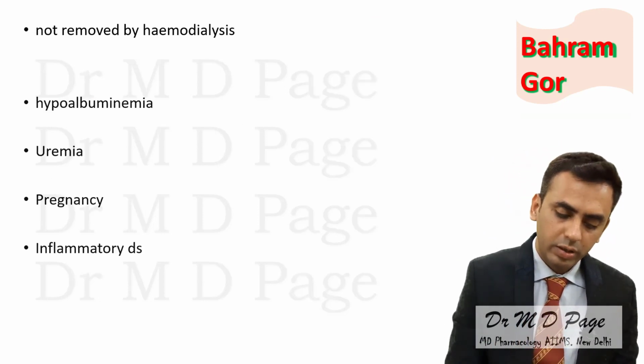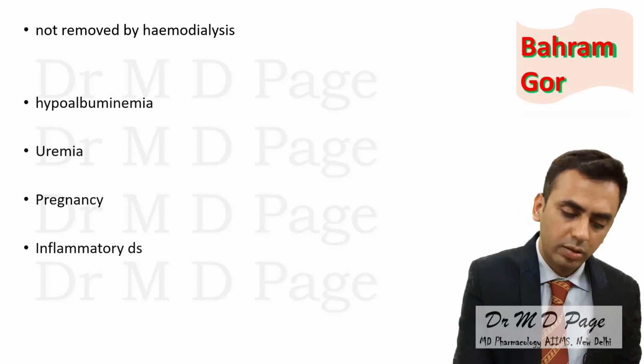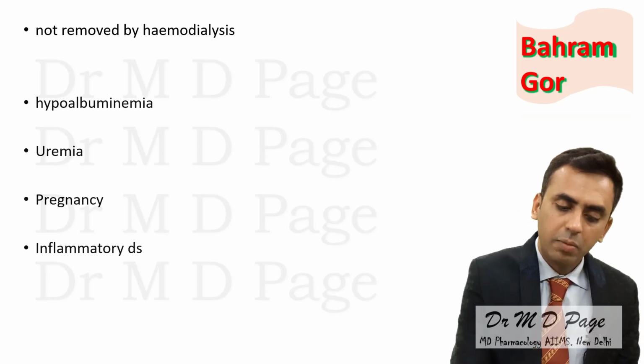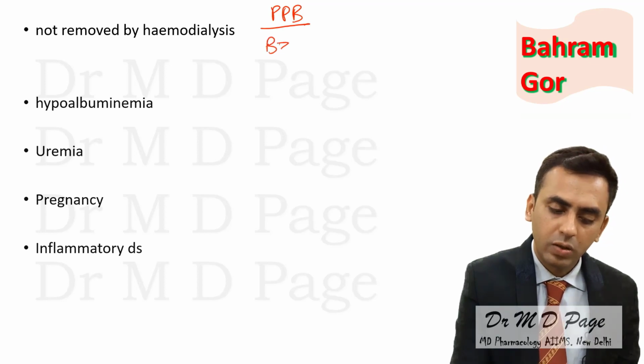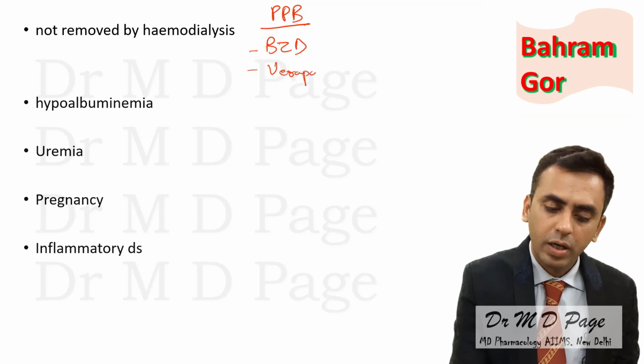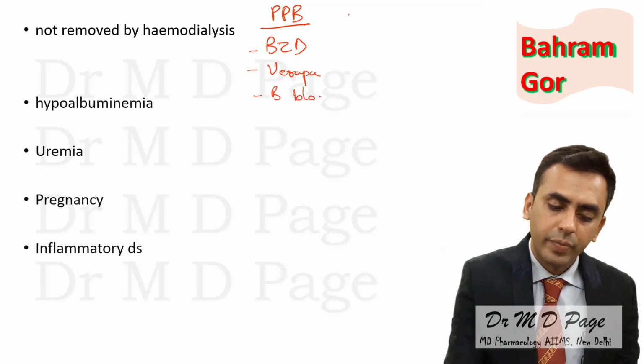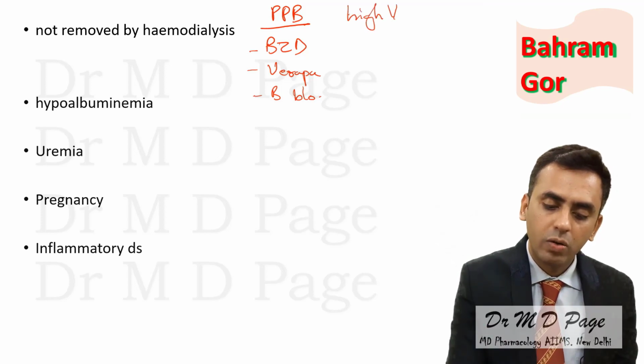Now we will see which drugs are not removed by hemodialysis. Among highly plasma protein bound drugs, benzodiazepines cannot be removed, verapamil cannot be removed, and beta blockers cannot be removed. And in volume of distribution, I have already said drugs with high volume of distribution cannot be removed by dialysis.